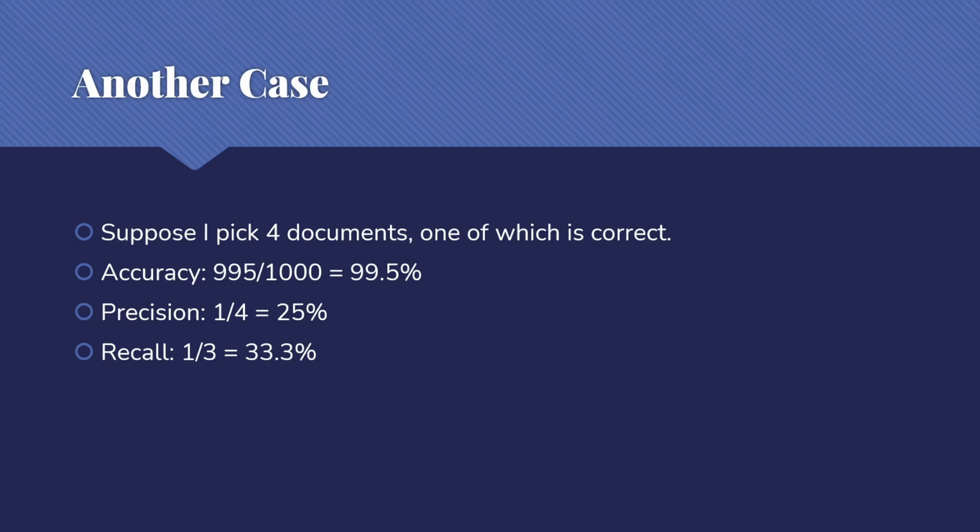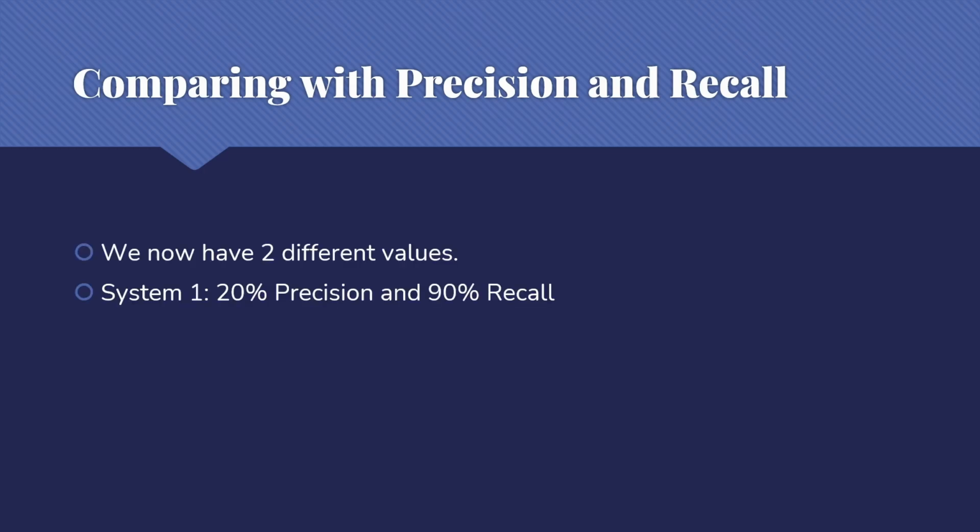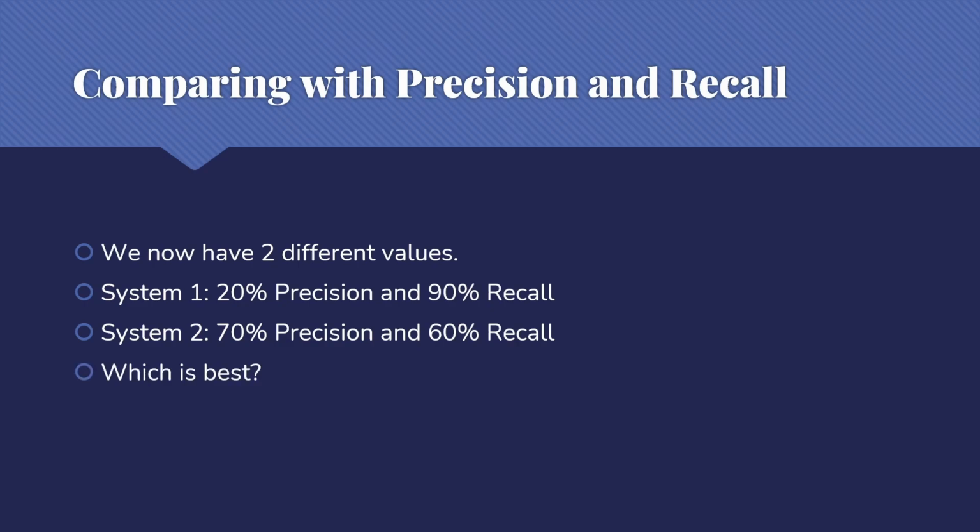There is a problem with precision and recall, however, which is we still want to be able to do things like compare. The 2 numbers allow me to look at the system and decide, does it work well enough for my purposes? Do I think the precision and recall are good enough? But when it comes to comparing, we have 2 different values. So suppose we have system 1 that's 20% precision and 90% recall, and system 2 has 70% precision and 60% recall. How do I decide which is best? We need some way to turn precision and recall into a single value that we can use for comparison.